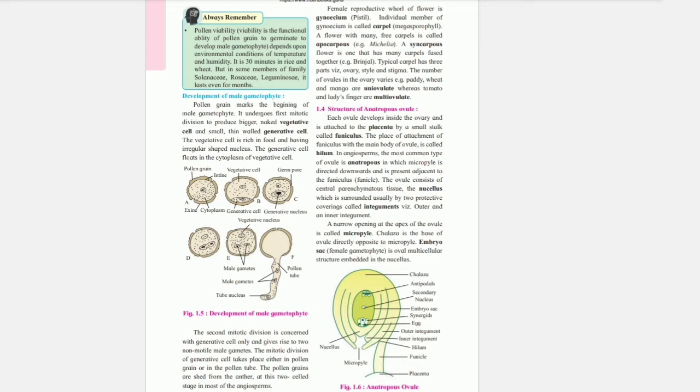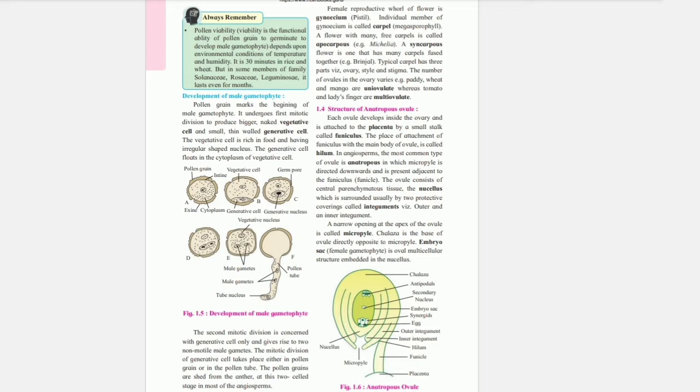The second mitotic division is concerned with generative cell only and gives rise to two non-motile male gametes. The mitotic division of generative cell takes place either in pollen grain or in the pollen tube. The pollen grains are shed from the anther at this two-celled stage in most of the angiosperms.